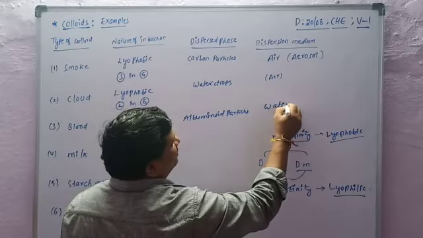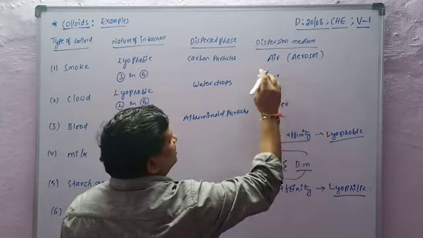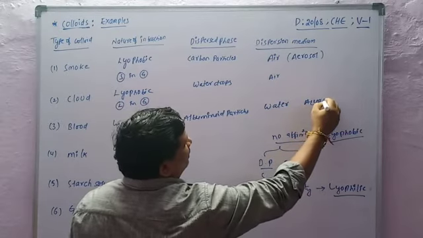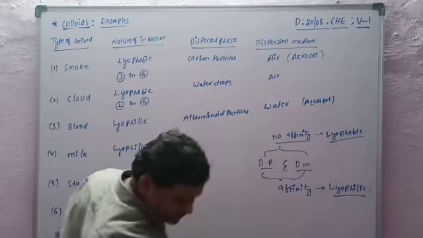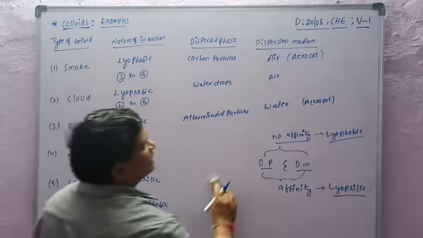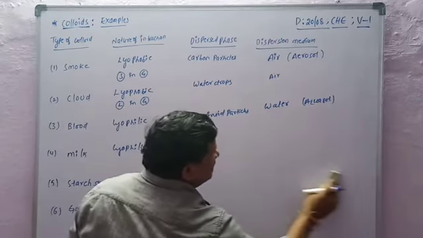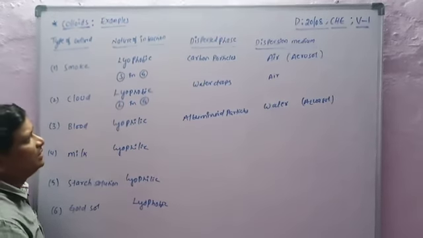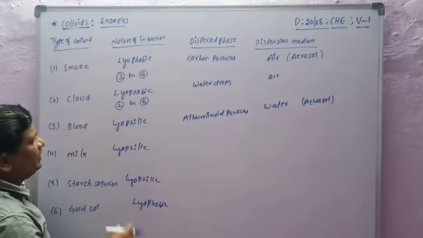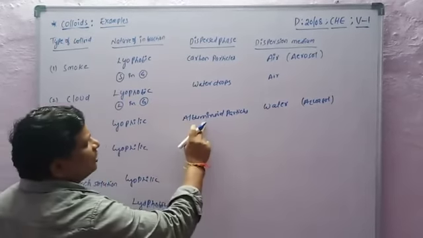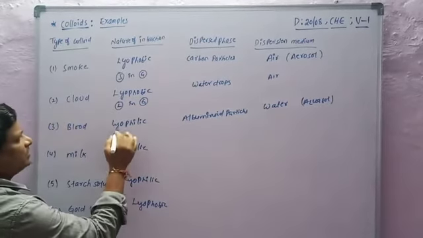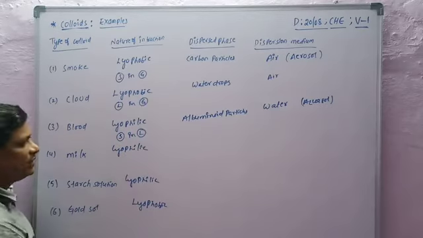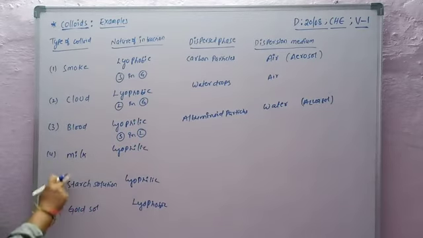With water as the dispersion medium, it is an aquasol. Air as a dispersion medium gives an aerosol. Blood is lyophilic. Albuminoid is a solid and water is a liquid, so it is solid in liquid.